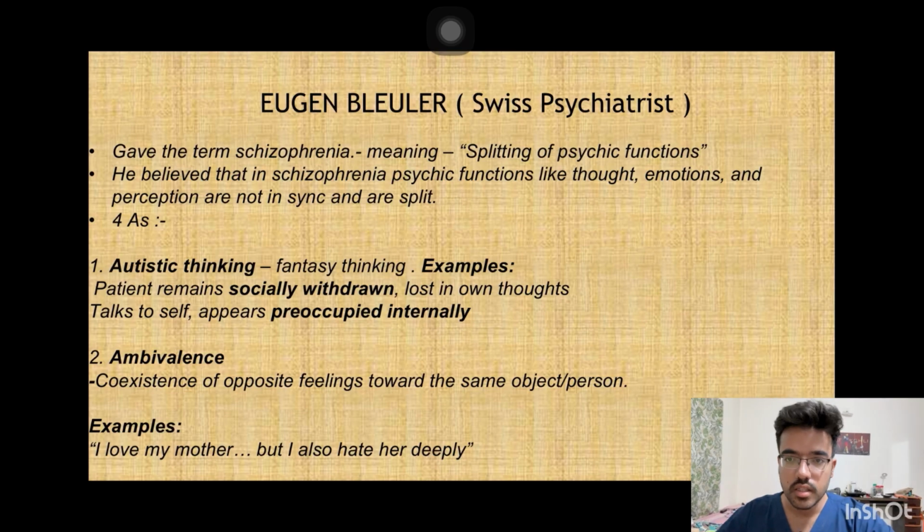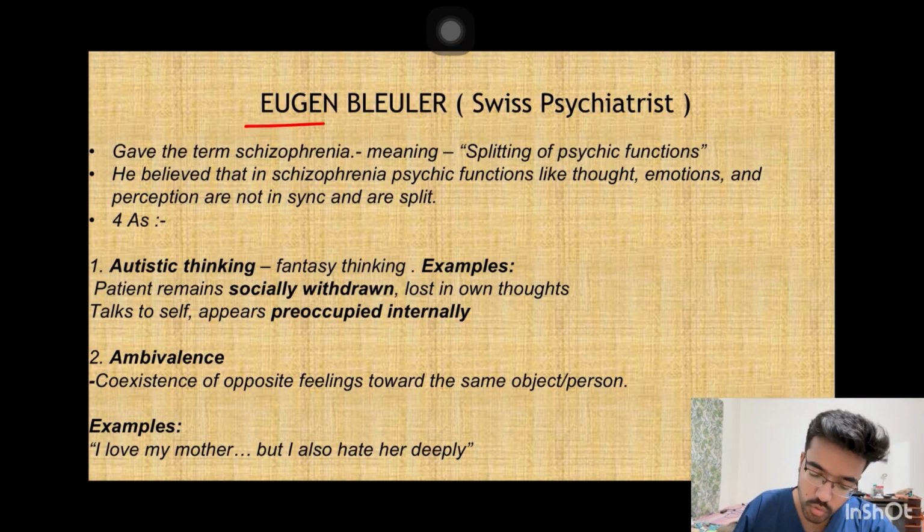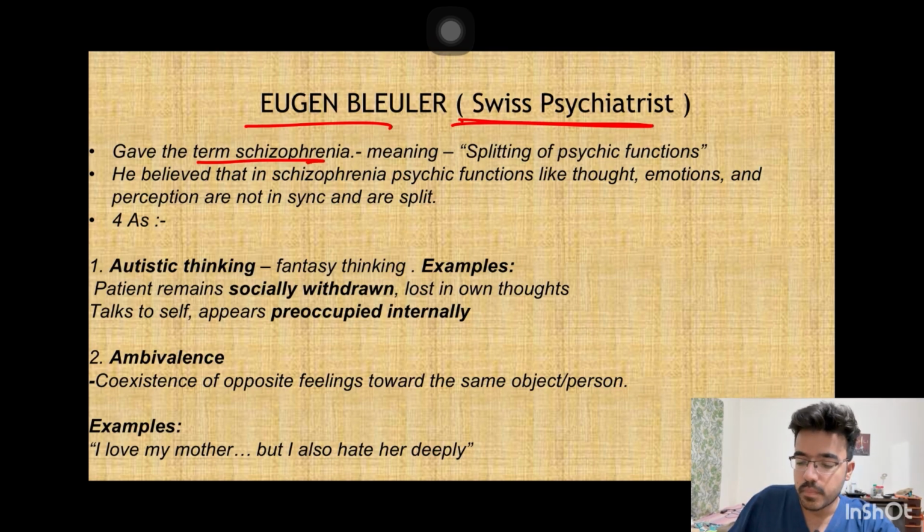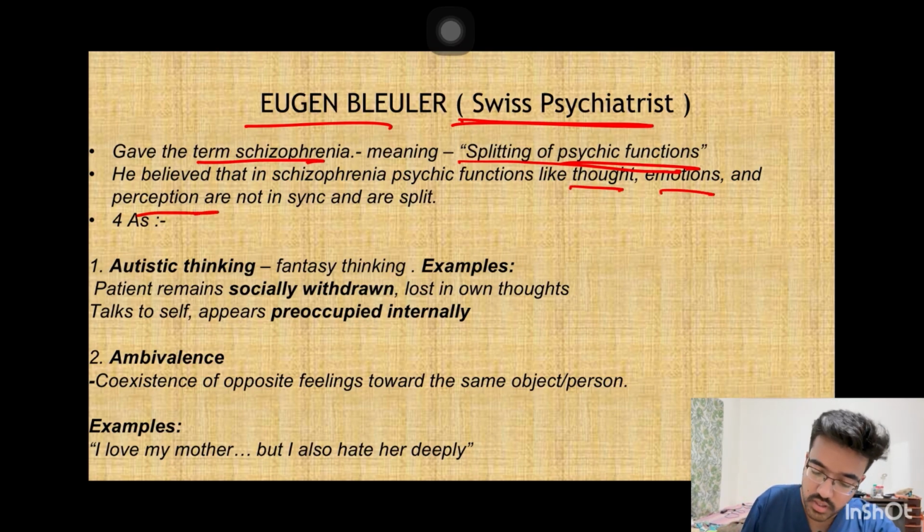There was another psychiatrist, Eugen Bleuler, who was a Swiss psychiatrist. He gave the term schizophrenia, which meant splitting of the psychic functions. So he believed that in schizophrenia psychic functions like thought, emotion, and perception are not in synchronization with each other, and they are split.